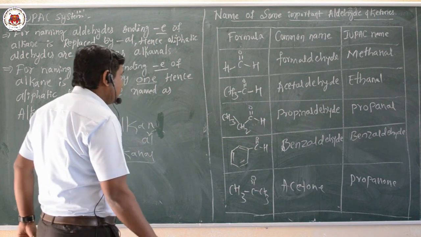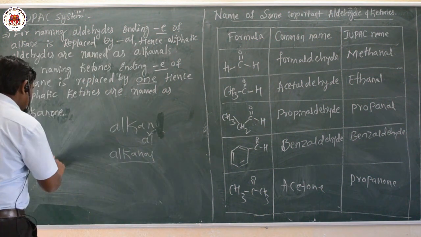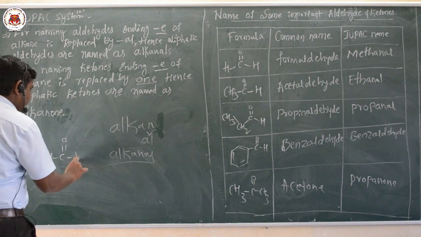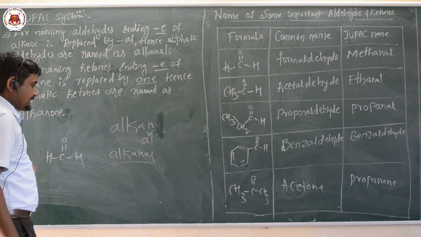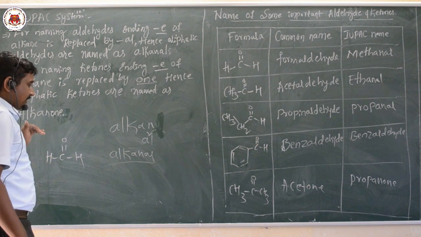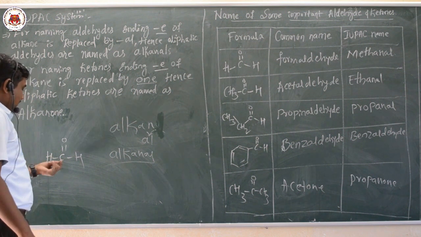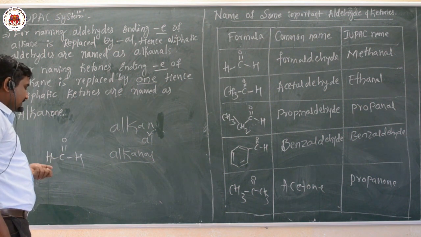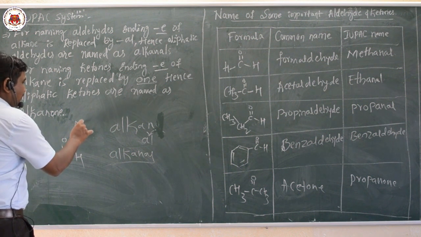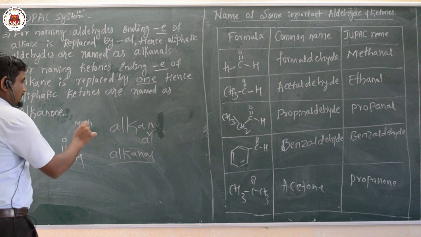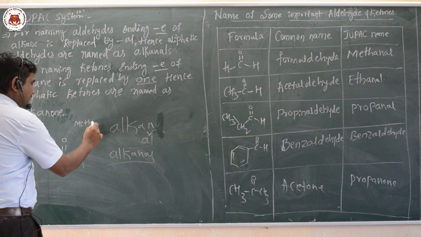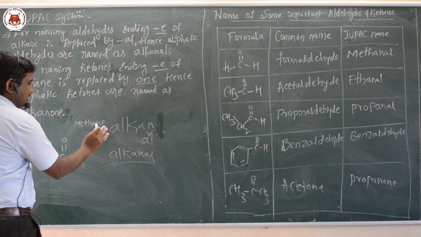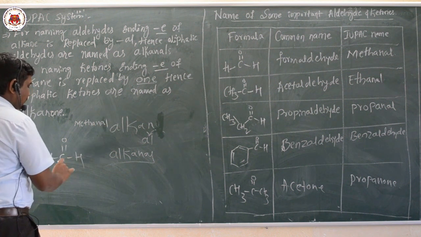For example, HC double bond O, H. This is formaldehyde, the common name. For the IUPAC name, the compound contains only one carbon atom, hence the word root is meth. The alkane name is methane, and the E letter is replaced by al because of the presence of the aldehyde.